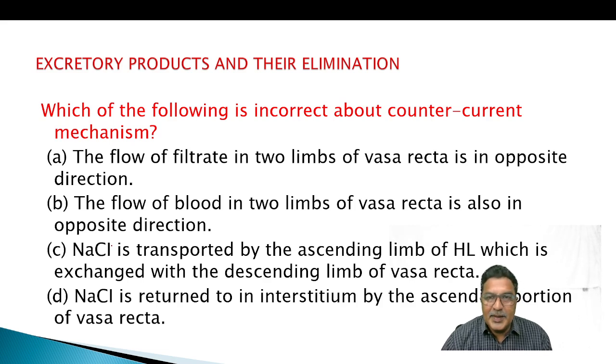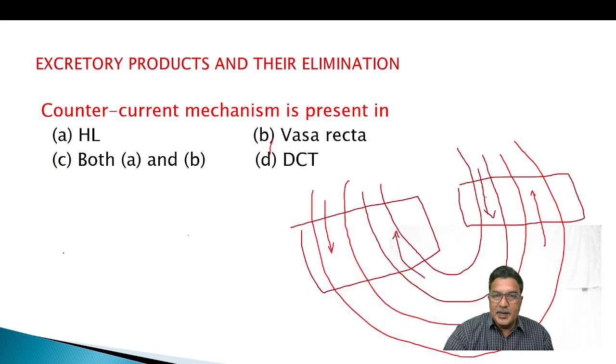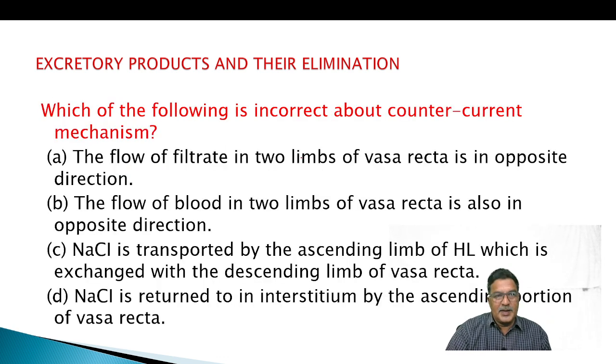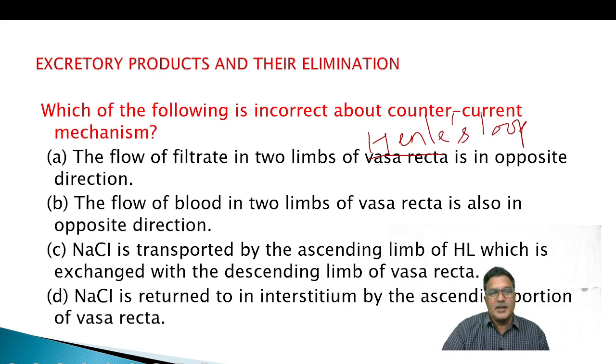Which of the following is incorrect about the counter current mechanism? The flow of filtrate in two limbs of vasa recta in opposite direction. The flow of blood in two limbs of vasa recta is also in opposite direction. Flow of filtrate in two limbs of, I think here we should write Henle's loop, isn't it? Flow of fluid in the Henle's loop also in opposite direction. Flow of blood in the two limbs of vasa recta is also in opposite direction.